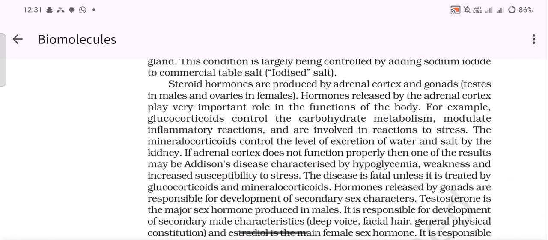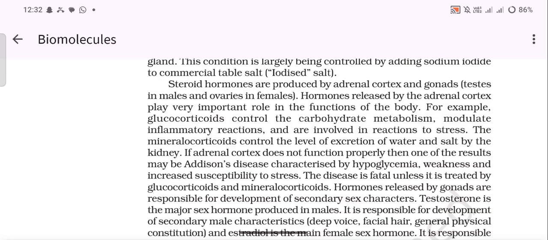Steroid hormones are produced by the adrenal cortex and gonads. Hormones released by the adrenal cortex play a very important role in the functions of the body. For example, glucocorticoids control carbohydrate metabolism, modulate inflammatory reactions, and are involved in reactions to stress. The mineralocorticoids control the level of excretion of water and salts by the kidney.